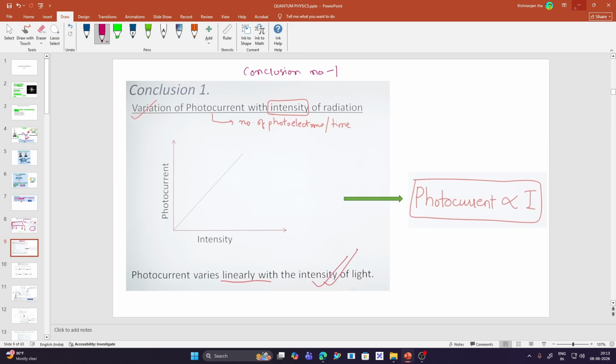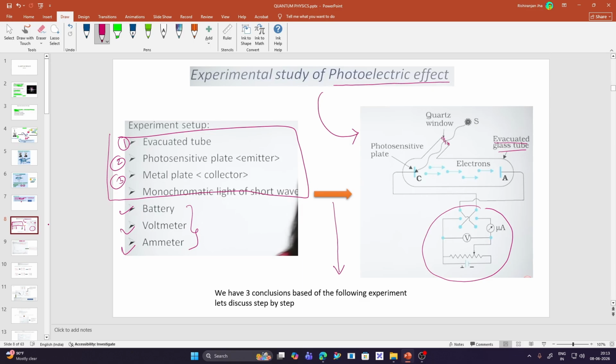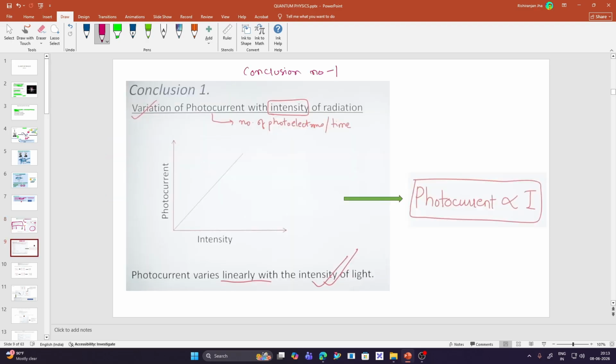While performing the photoelectric experiment, scientists observed that the photocurrent emitted is directly proportional to the intensity of the incident light. I hope you already understand what the intensity of light is, so I'm not going to explain that basic thing.